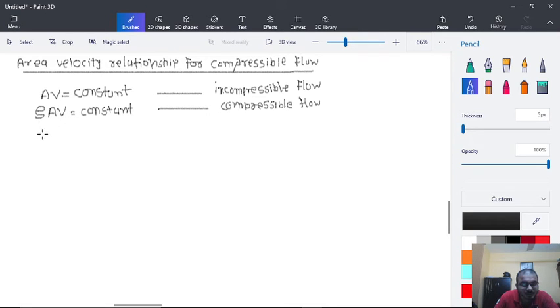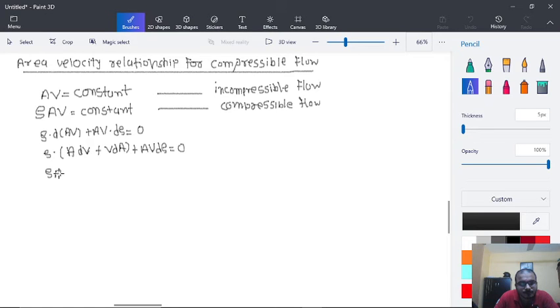So we are going to derive this. Differentiate this: rho into d(AV) plus AV d rho is equal to 0. So further, rho into A dV plus V dA plus AV d rho is equal to 0.